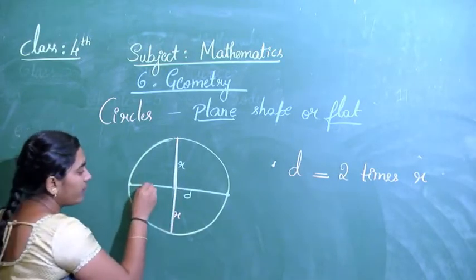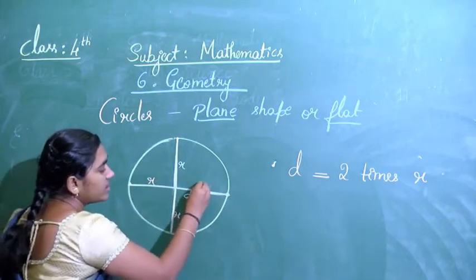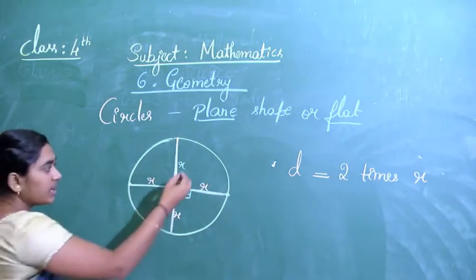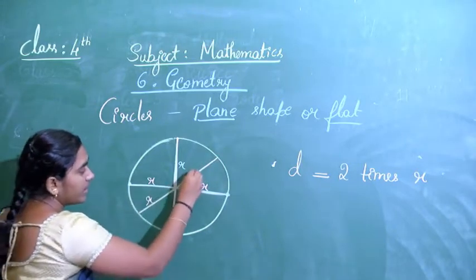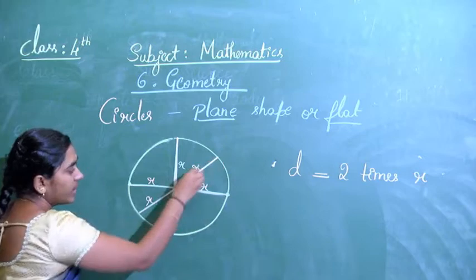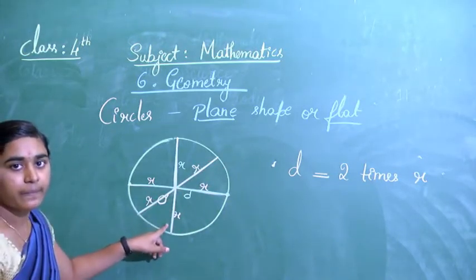Here also we have the diameter. This is one radius. This is one radius. Even you can draw. This is diameter. Here one radius. This big line is a diameter line, right?